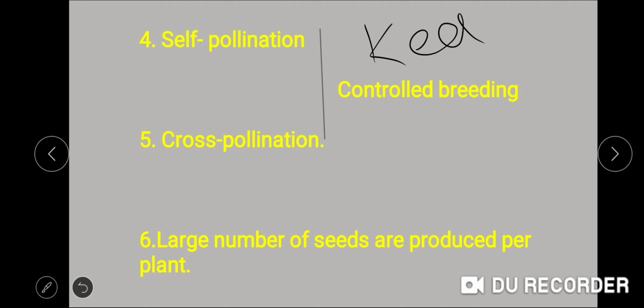And the last reason that Mendel selected the pea plants for his experiments is that a large number of seeds are produced in a generation. A pea plant produces a large number of seeds in one generation, which is very helpful in drawing authentic conclusions. So these were some of the reasons, or the advantages, of selecting the pea plants by Mendel.